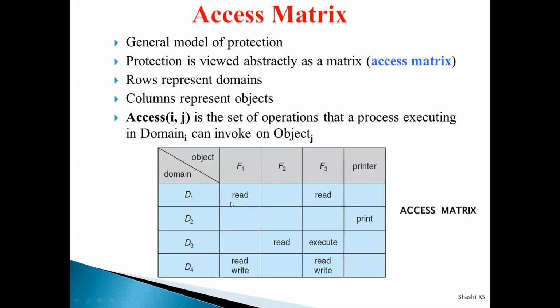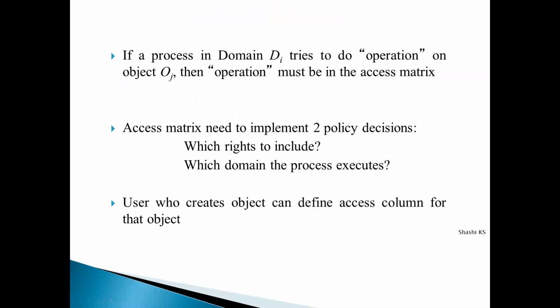You can see here, who will decide these entries? For the cell D1 comma F1, I have the read operation. For the cell D2 comma printer, I have the print operation. Now, who will decide which cell has to be filled with which access right? Deciding which access right to include in every entry of the access matrix is one of the policy decisions. Usually, this policy decision is taken by the users or the owners of the resources or files, who decide what entry has to be filled in every cell of the access matrix.